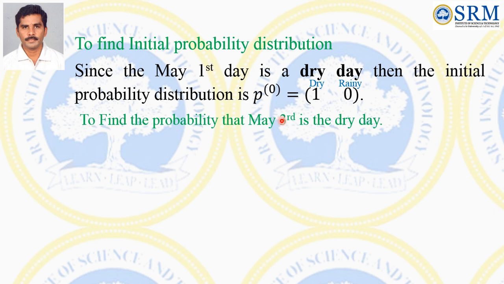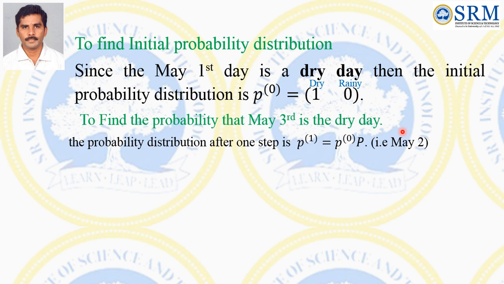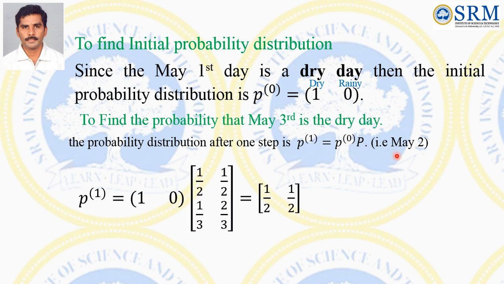To find the probability that May 3rd is a dry day, the probability distribution after one step is P1 equal to P0 times P, that is May 2. So P1 is (1, 0) multiplied by the TPM, and we get (1/2, 1/2).